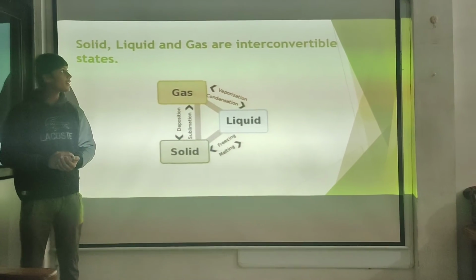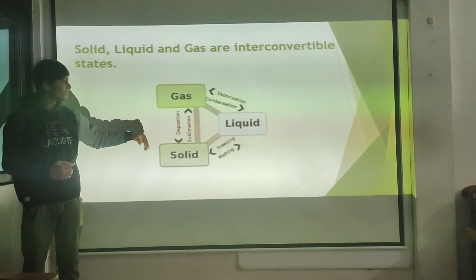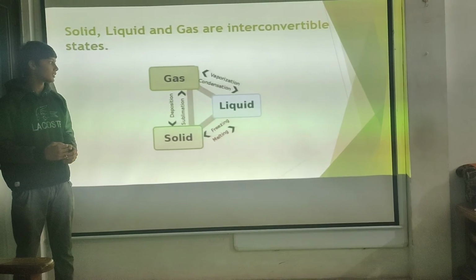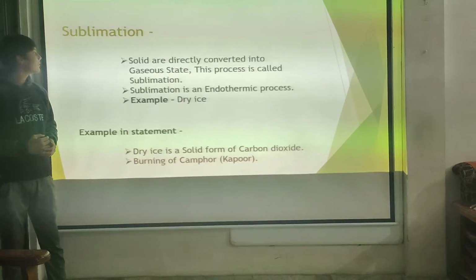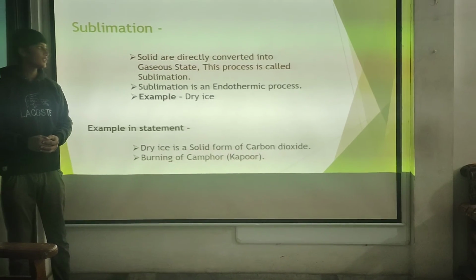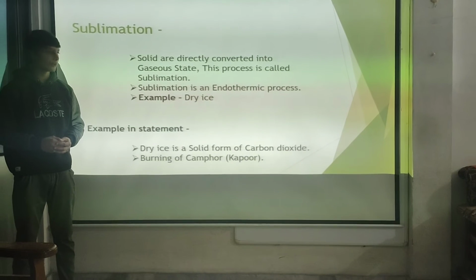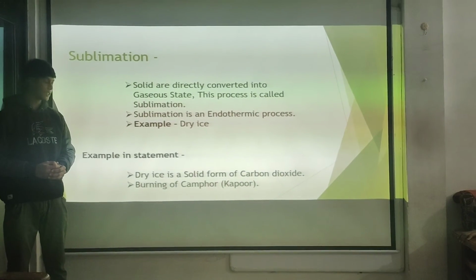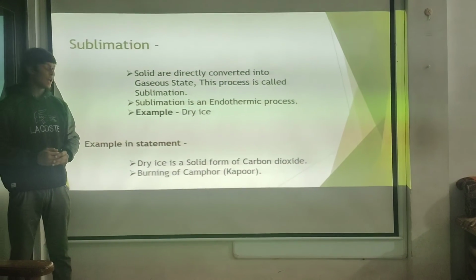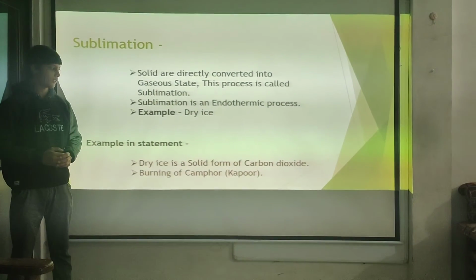Solid, liquid, and gas are interconvertible states. When solid forms gas, this process is called sublimation. Sublimation: solid is directly converted into gaseous state. Sublimation is an endothermic process. Example: dry ice. Example in a statement: dry ice is a solid form of carbon dioxide. Burning of camphor.